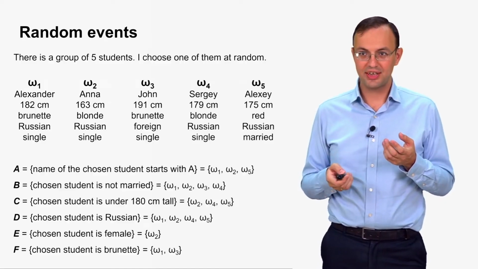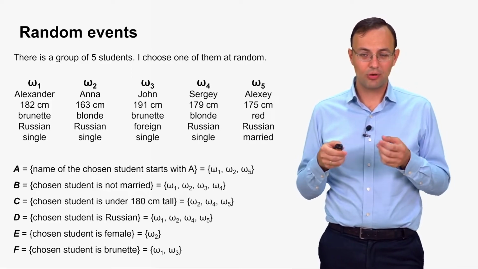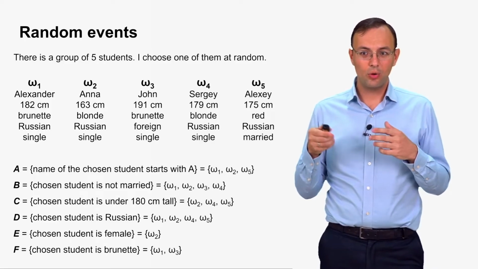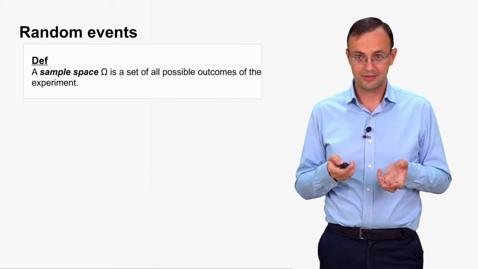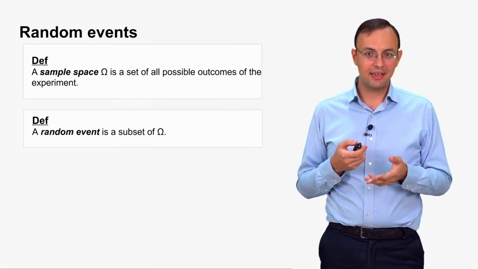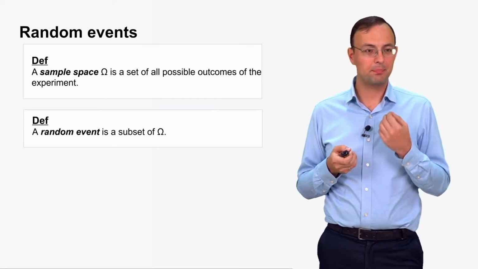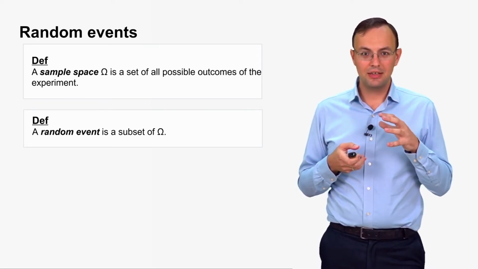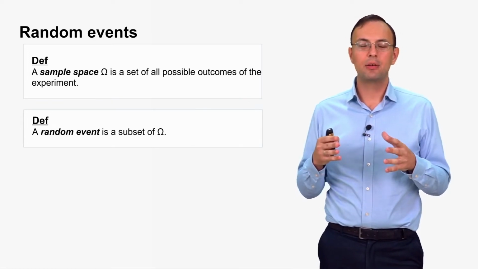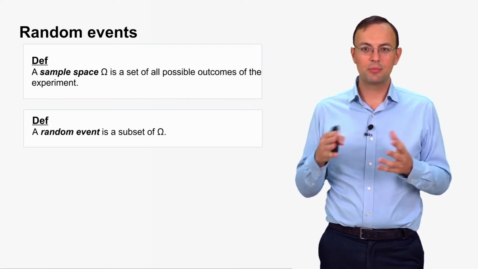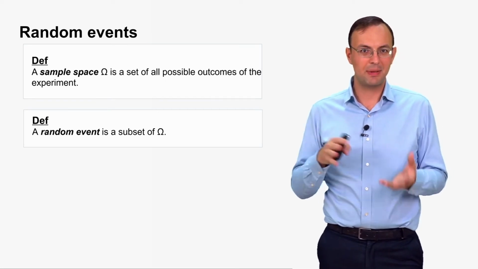So as you can see here, each of these events can be described as a set of little omegas. So all these sets are subsets of capital omega. Capital omega is a set of all little omegas. So mathematically, a random event is defined as a subset of a sample space of the experiment. And each random event is based on an experiment. So we cannot talk about a random event of its own, without an experiment it is based on.